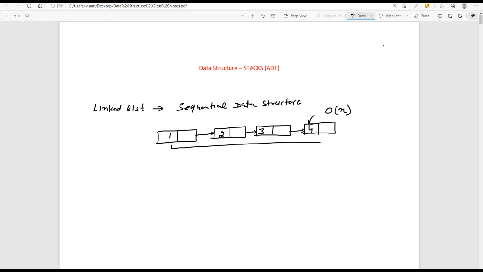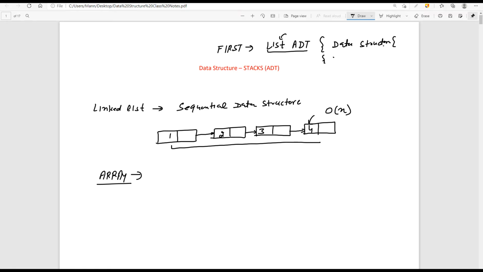But in case we use the array concept in order to implement a list, what we are studying right now is this: the first ADT that we have covered is the list ADT. What are the ways to implement this list ADT? We have two ways. This list ADT, you call it a list, or you call it a data structure, because this was just a concept of the list.